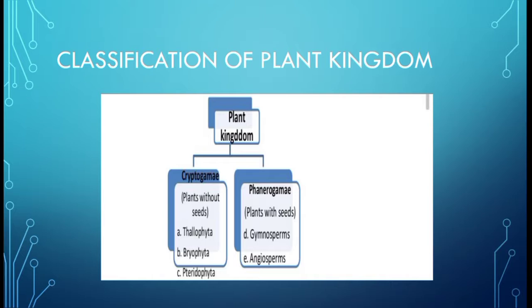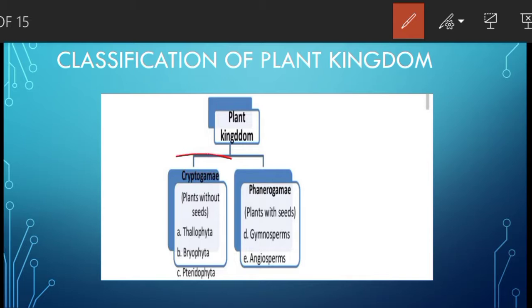Now let us study about classification of plant kingdom. As I've already told you in the beginning of this video, plant kingdom is divided into algae, bryophytes, pteridophytes, gymnosperms and angiosperms. So the plant kingdom is divided into mainly two categories, that is cryptogamy and phanerogamy.